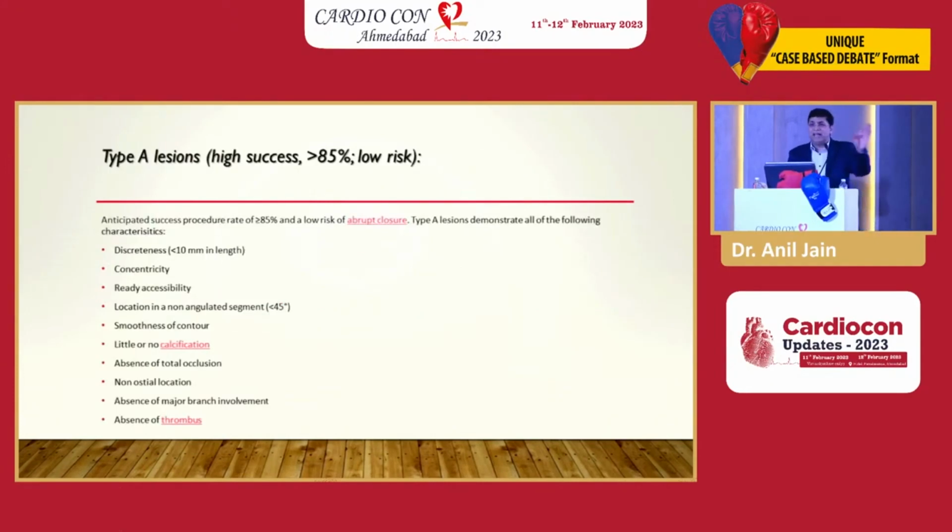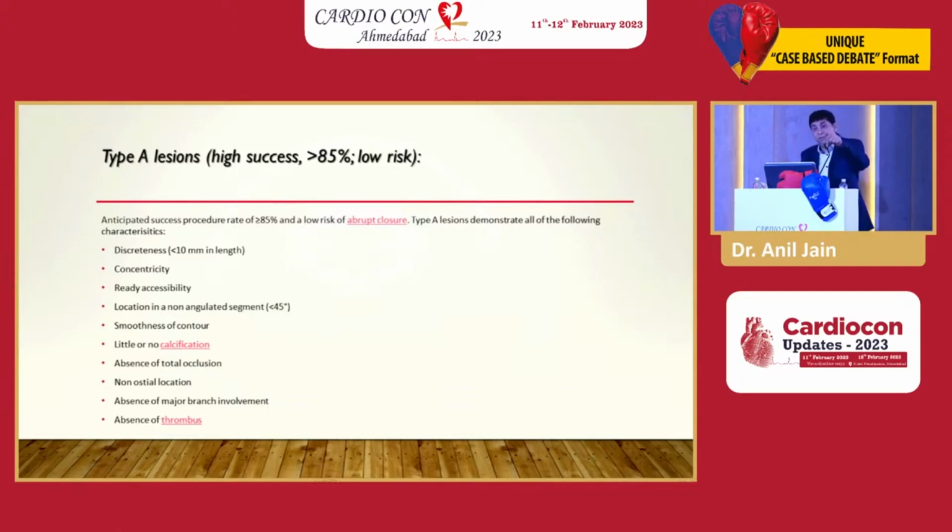He has mentioned type A lesion. Can you believe the success rate of a type A lesion is more than 85%? But if I tell you I'm going to do a bypass and there is a 15% risk, how many would you send? How many of you would send that patient to me? No one will send that patient to me.